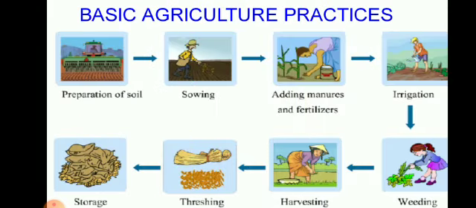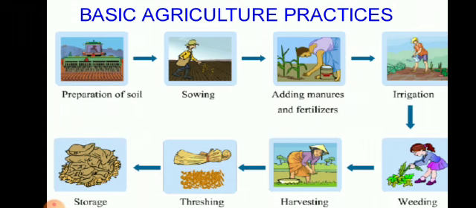To raise the crops successfully and to have a bumper produce, a farmer follows practices step by step. These are the 7 main basic practices you can see. The first one is preparation of soil. That means turning of soil for better aeration and to help roots to spread in the soil. This is a very important step. Before sowing, this has to be done.